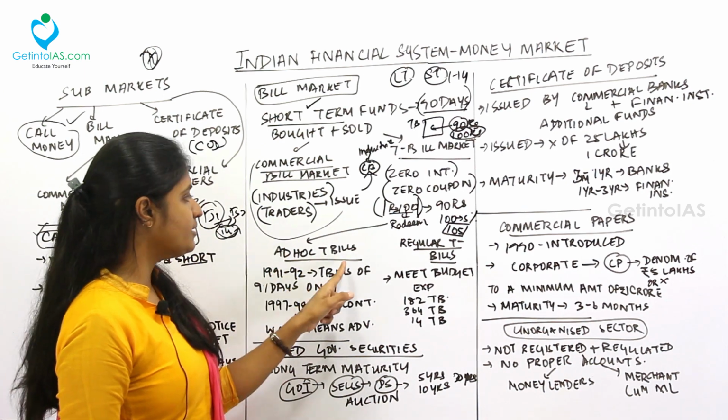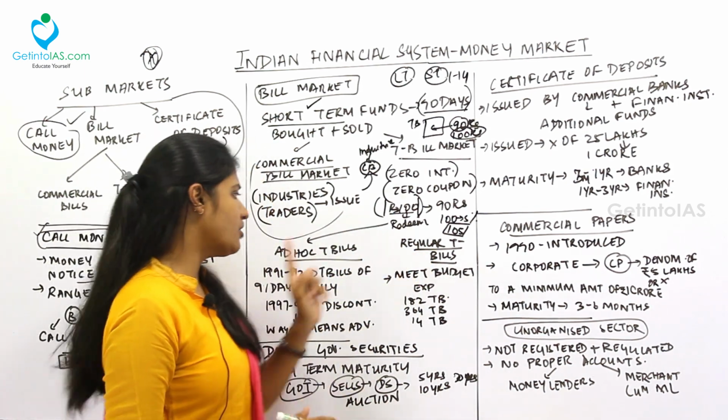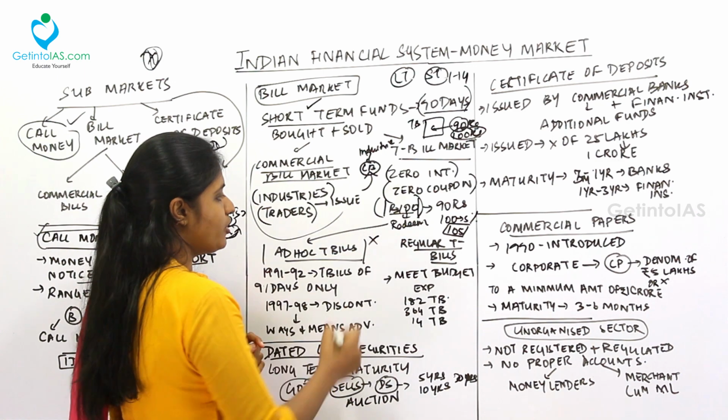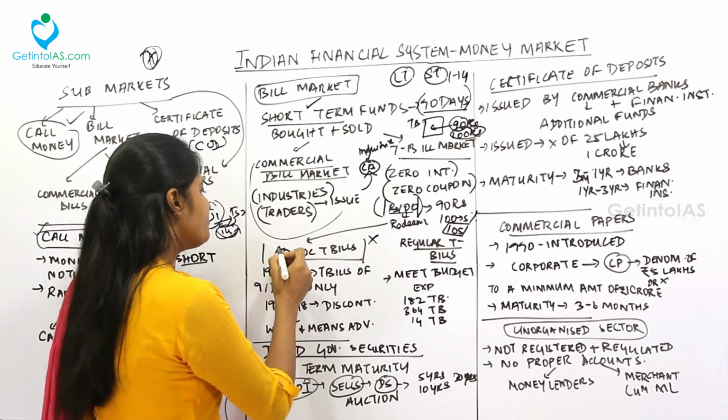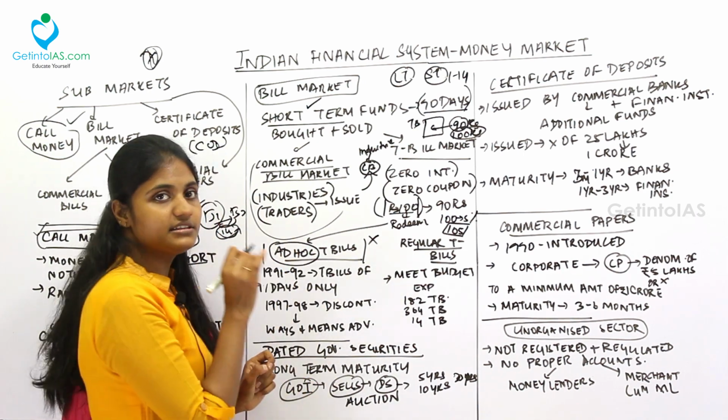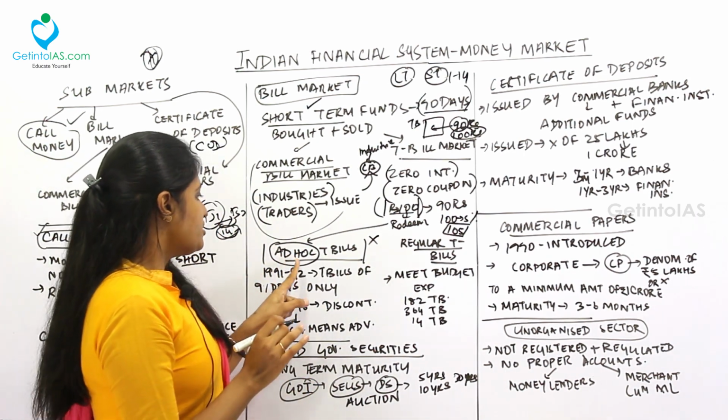That is the ad hoc T-bill and the regular T-bill. So now we don't have ad hoc T-bill. It was abolished by the government. So we'll know about the ad hoc T-bill. Fine. Ad hoc means something that is not permanent, that is temporary. Fine. So this ad hoc T-bill